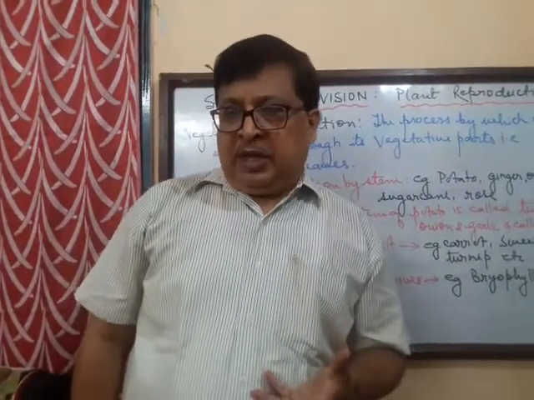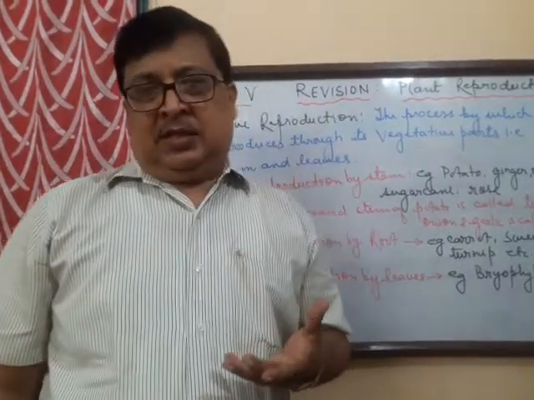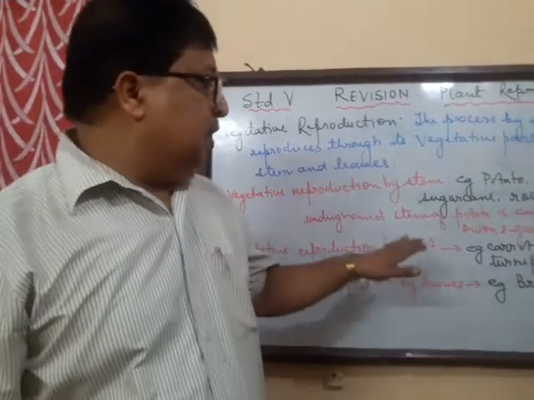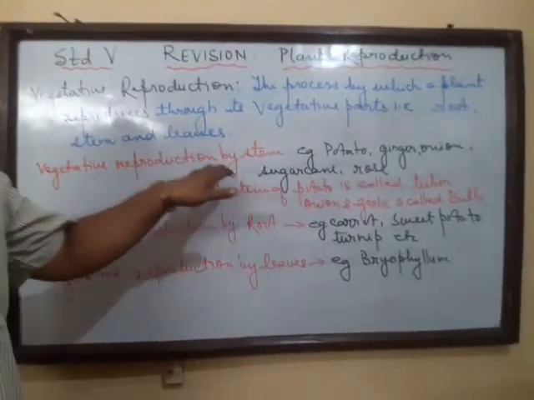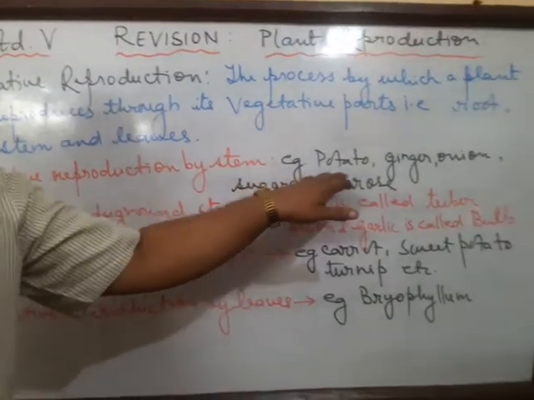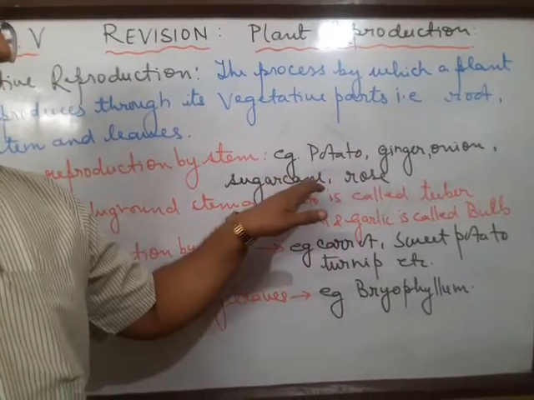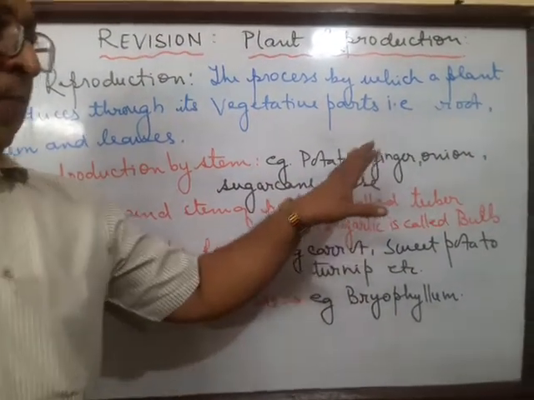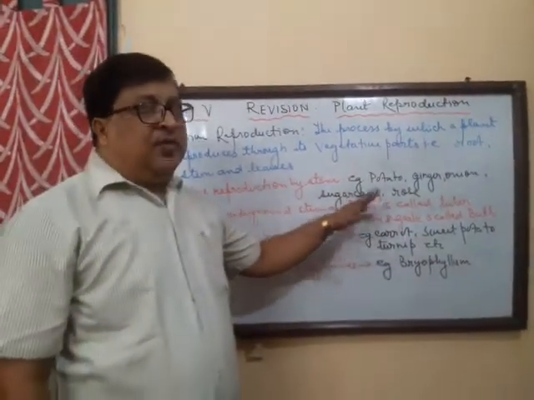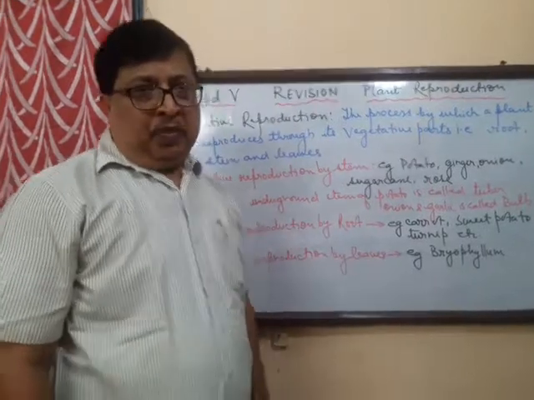Now let us see which plants reproduce from the stem first. So here I have taken an example. The examples of vegetative reproduction by stem are potato, ginger, onion, sugarcane, rose. Now these plants you have seen in your locality also. The rose.